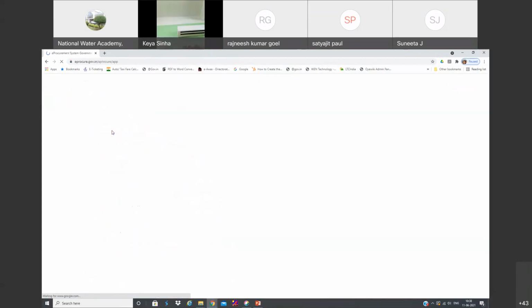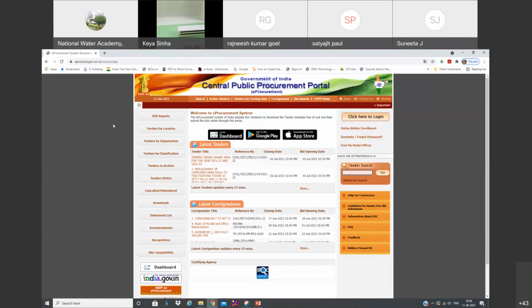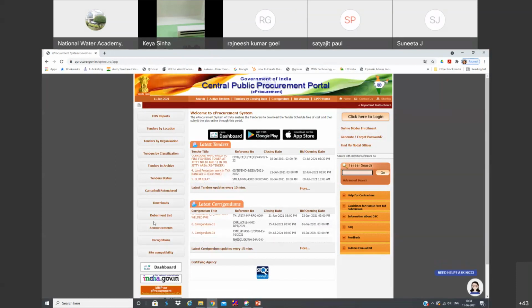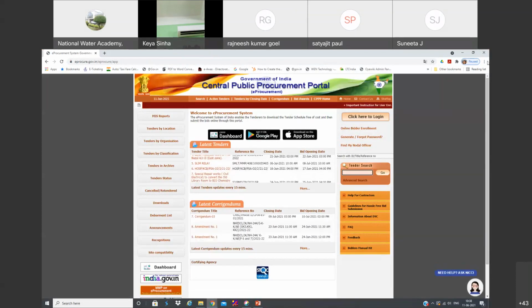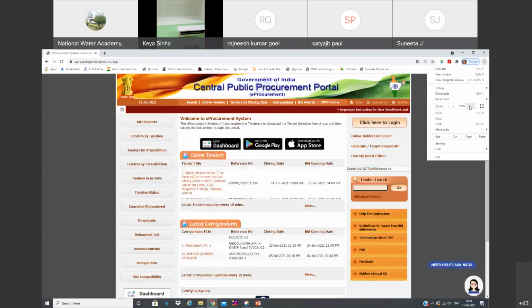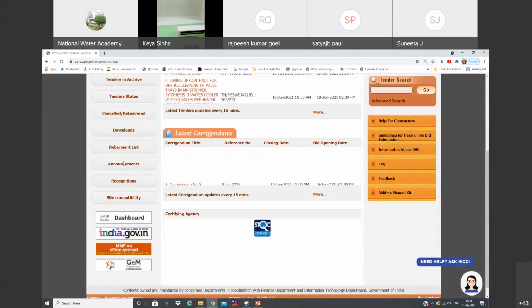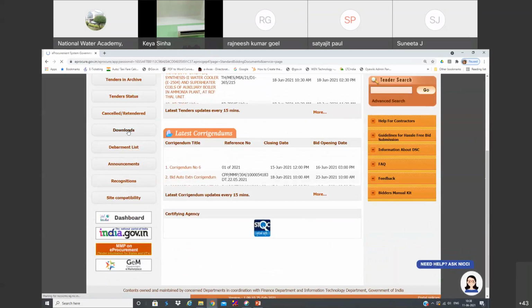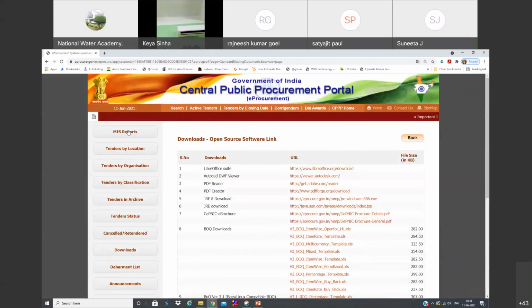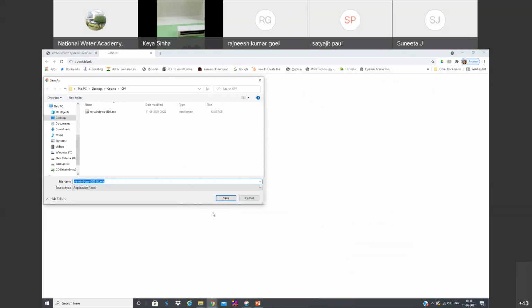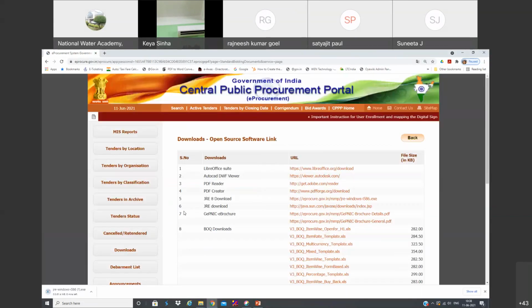You can go to the CPP portal. You can see the downloads here. Let me zoom in more. You can go to downloads, and you can see here JRE8 download. You can simply click that and it will be downloaded. That's it. Okay.